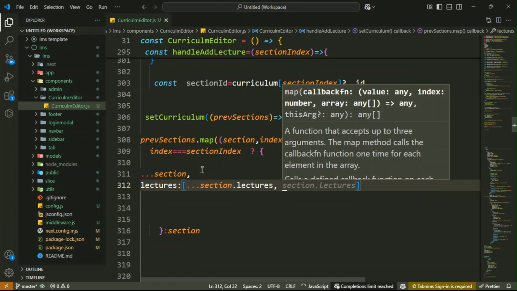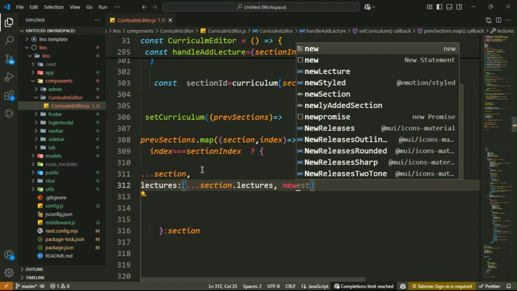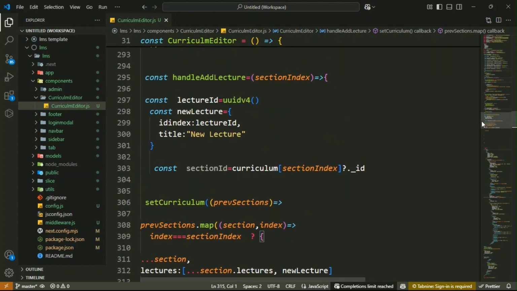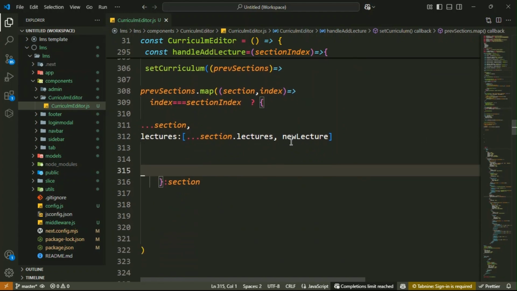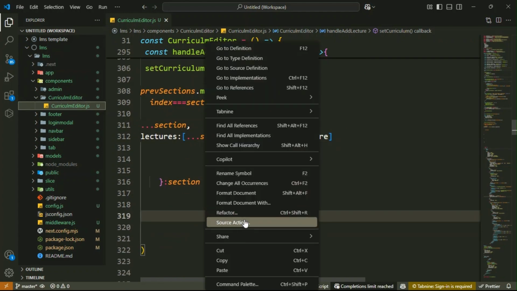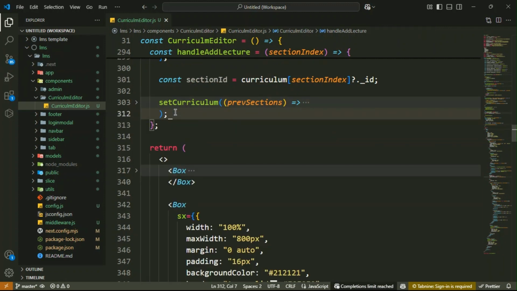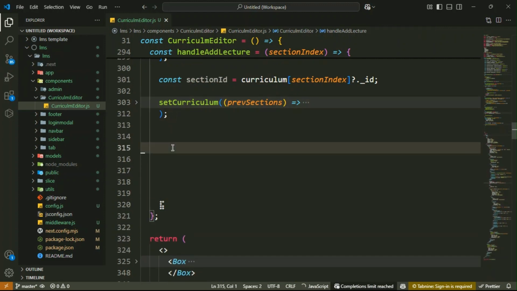Then here you have to add the newLecture, guys. This one that you have to create on the top. This one newLecture you have to add inside it here. Okay, let's now find the document. Then this is a setCurriculum. Then after that it's below here prepare the data to be sent in the API request to the server side. Got it. So just now here we have to prepare the data to send to the server side.